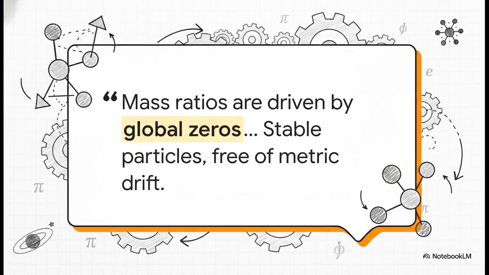What's entirely fascinating here is the absolute rigidity of it all. These particle mass ratios are strictly locked to global mathematical zeros. They're transcendental mathematical constants, meaning they absolutely cannot change. And this matters immensely. If they could drift even a tiny fraction, stars, planets, and even our own bodies would completely fall apart. The math literally forces us to be stable, completely free of any metric drift.